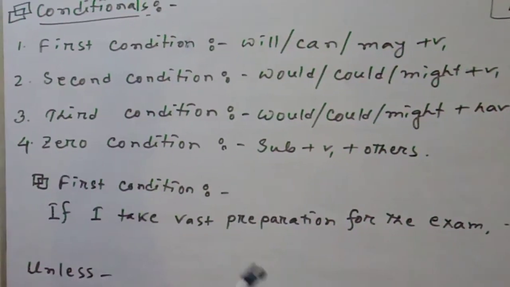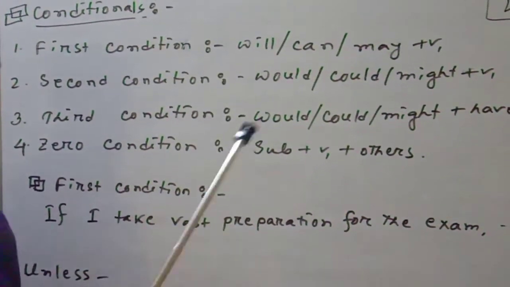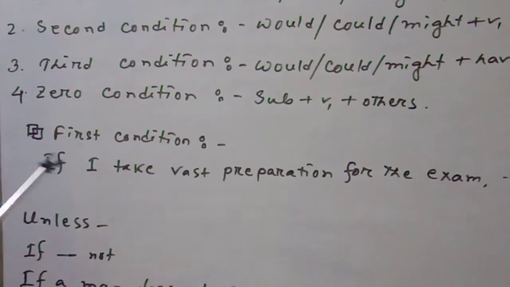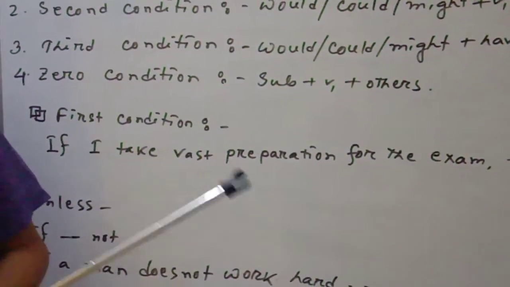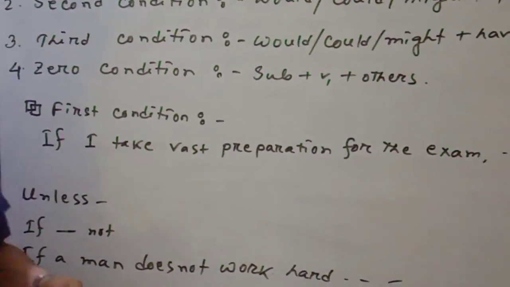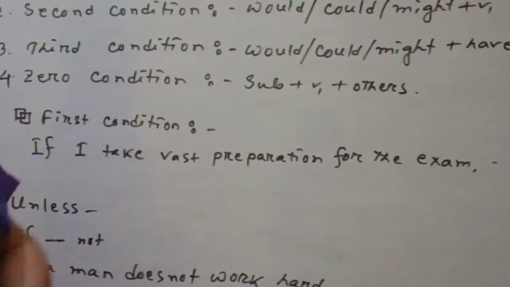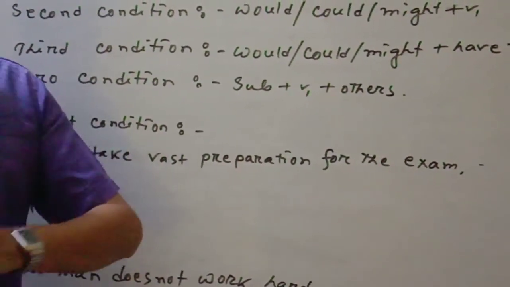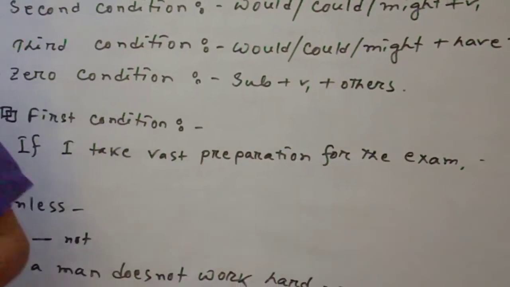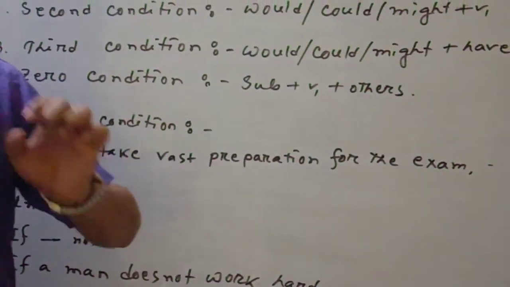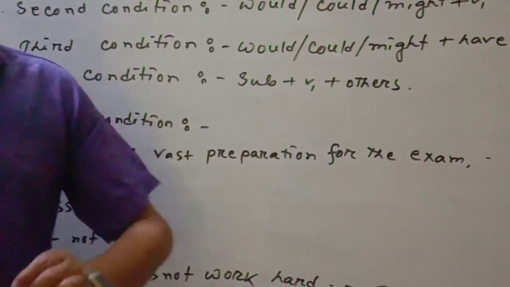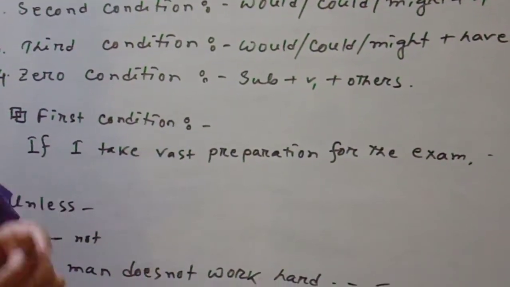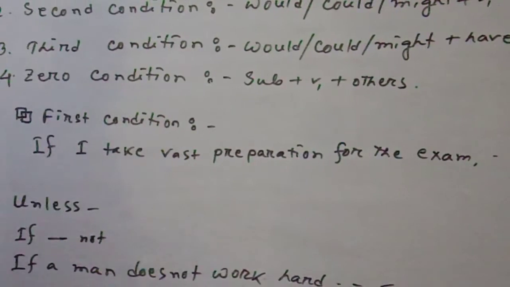Okay, dear students, let us go to our topic. First condition. Condition means a conditional thing, a criteria. For example, if you help me, I will help you. If you take vast preparation for the exam, you will get a good result. This is a condition because one part depends on the other.